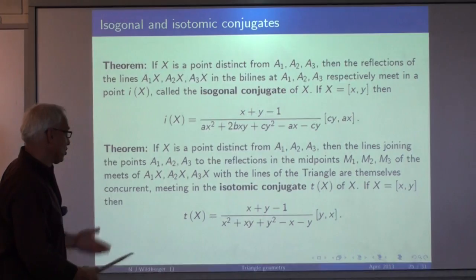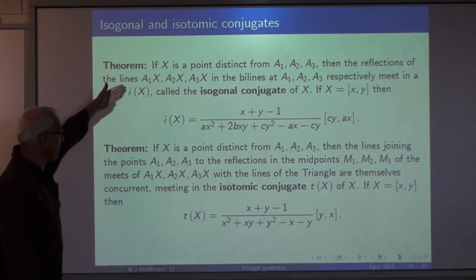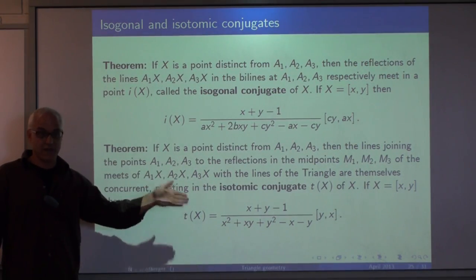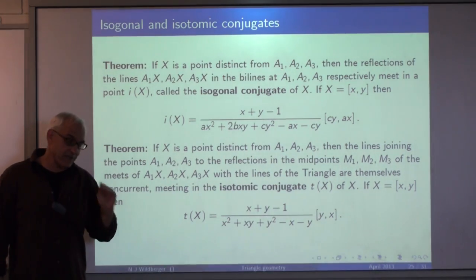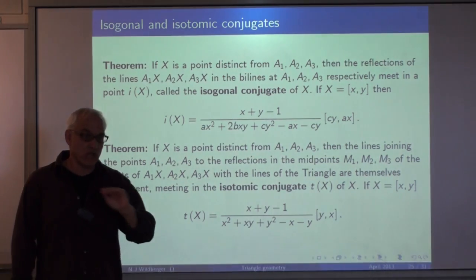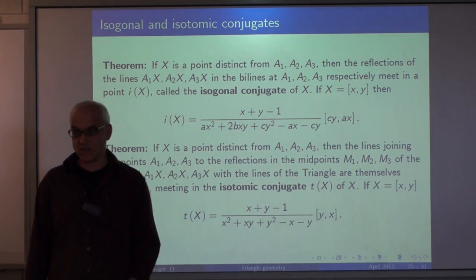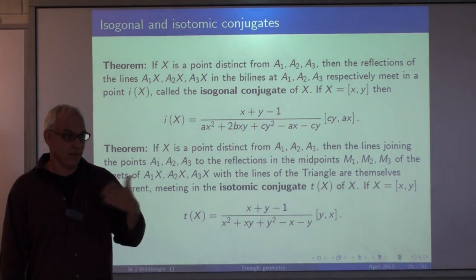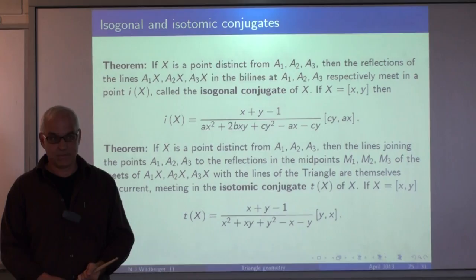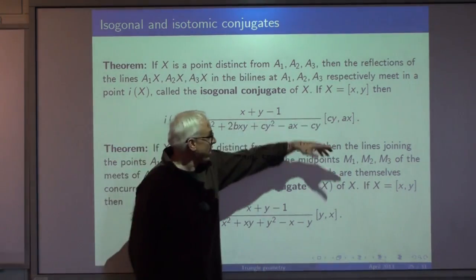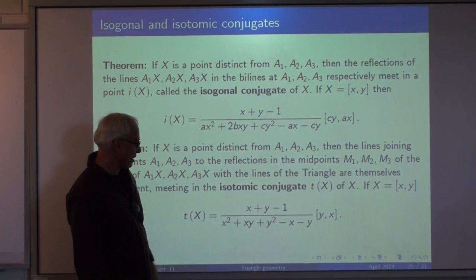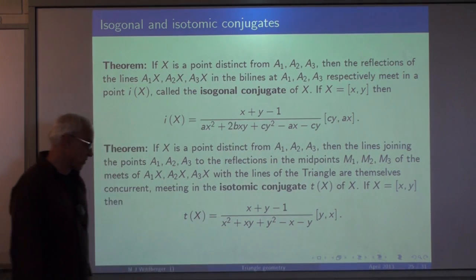All right, so we're in a position to calculate these things, and so now we can assert that these are general facts. They're not just facts that hold in Euclidean geometry. They're facts that occur in general geometry. In a relativistic geometry, there are isogonal conjugates. There are isotomic conjugates. And here are the formulas for them. So given a point x, y, here's the formula for the isogonal conjugate. Here's the formula for the isotomic conjugate.